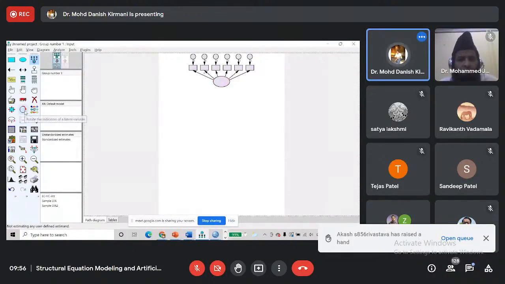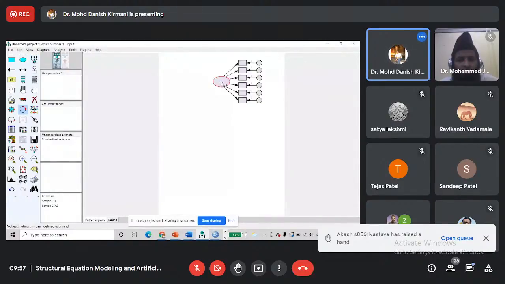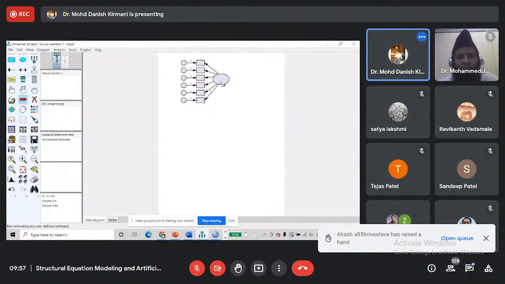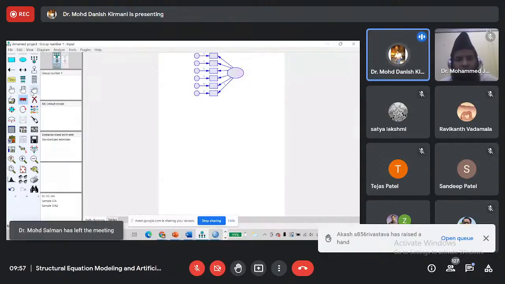Then I can choose this option, rotate the indicators of a latent variable. I will click here, and I can rotate it by clicking on the latent variable. Sorry, first I will have to select it, and then I will choose this move objects option, and I can move it so that we have enough space for other indicators. Then with the help of this icon, I can deselect all objects.